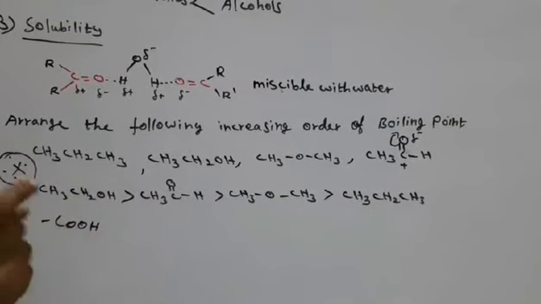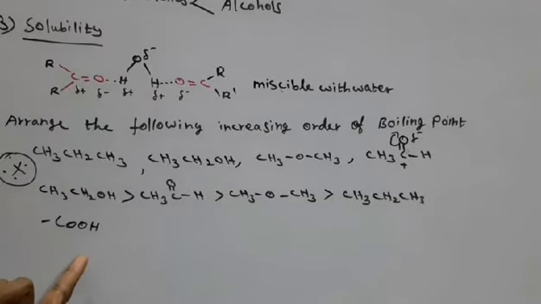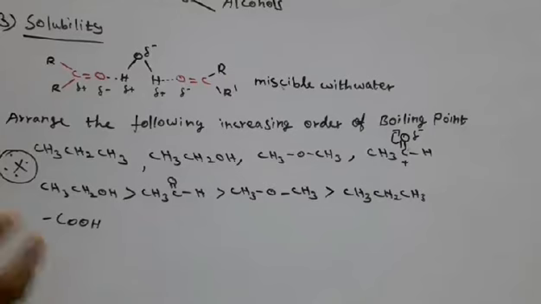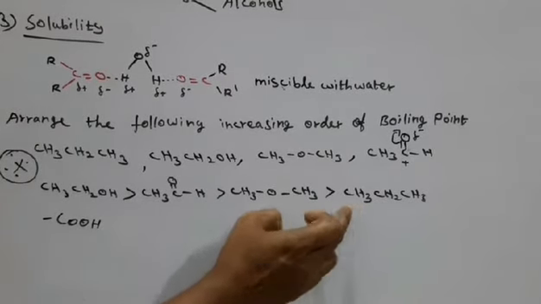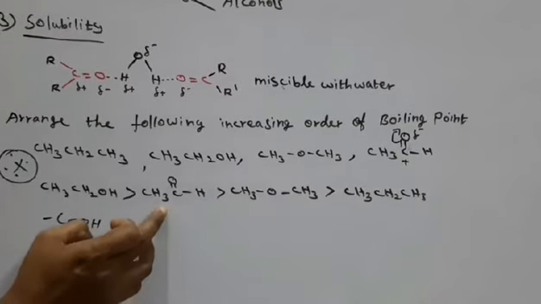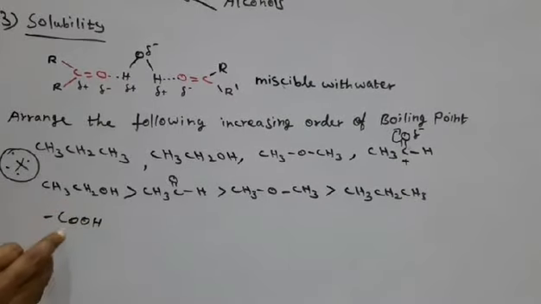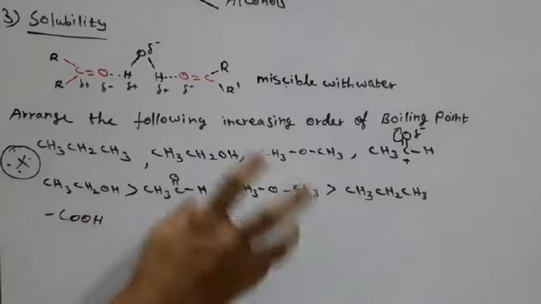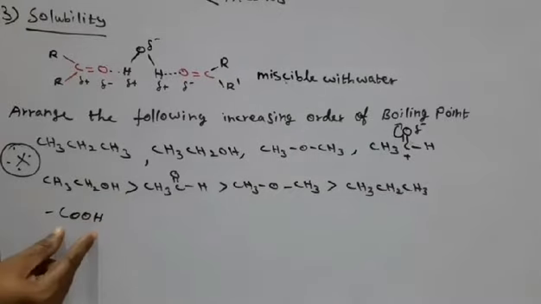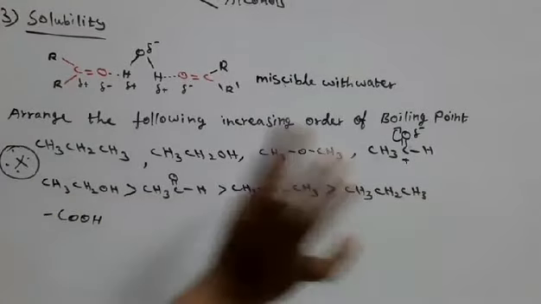We are studying hydrocarbon, haloalkane and ether, then aldehyde and ketone, and alcohol, and the upcoming topic is acid. The overall order of boiling point is acid, then alcohol, then aldehyde, then ether, then hydrocarbon.